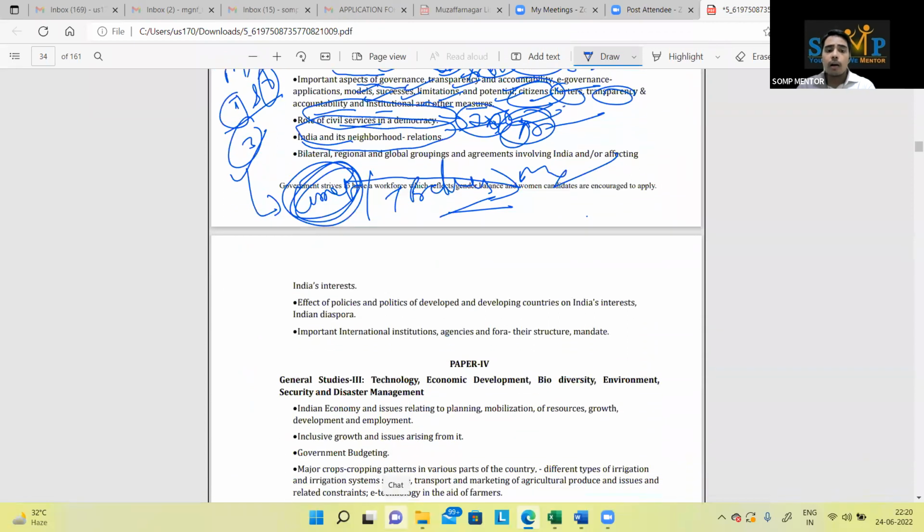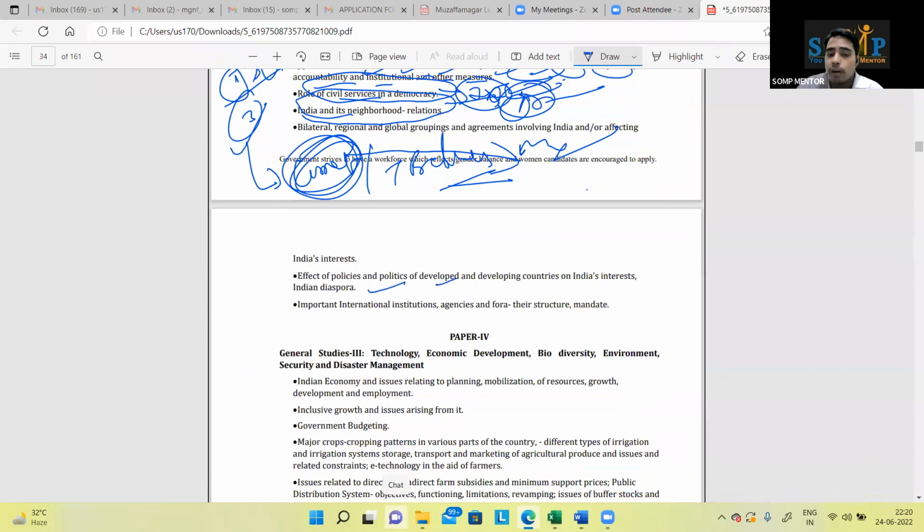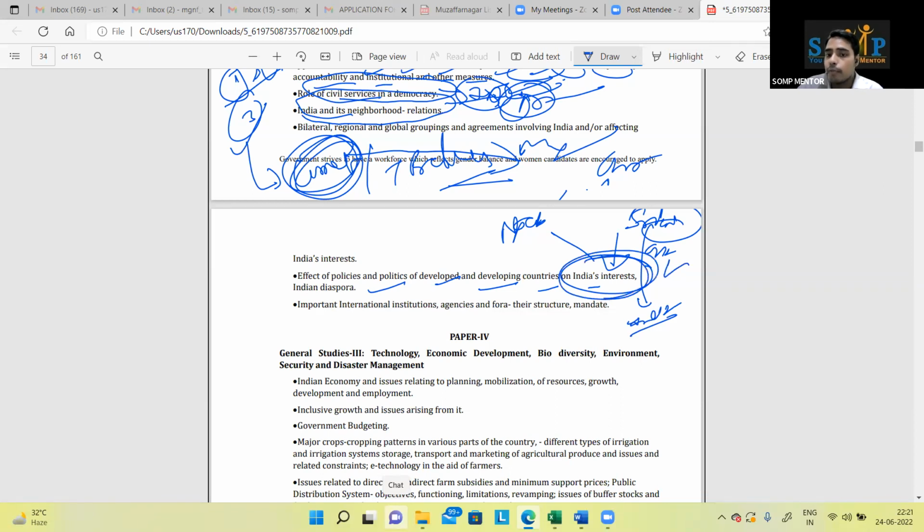Now somehow, okay. Effect of policies and politics of developing countries on India's interest. Now, India's interest is the keyword. नेपाल में चाइना इन्वेस्ट कर रहा है, उससे क्या होगा? श्रीलंका में चाइना ने इन्वेस्ट किया था, वो हो गया बैंकरप्ट. इंडिया ने हेल्प की, नॉट इनफ. How to tackle it? You have to see India's interest. Russia-Ukraine issue, India is somehow taking a neutral stance, not supporting Ukraine. Why? India's interest is aligning with Russia.